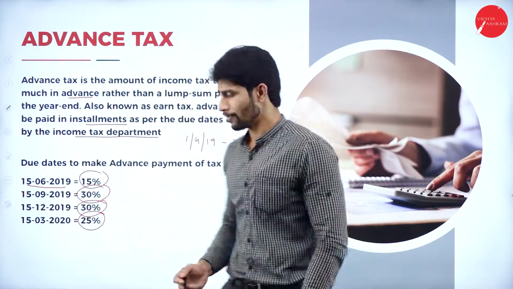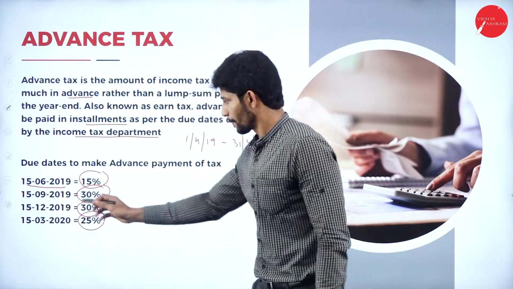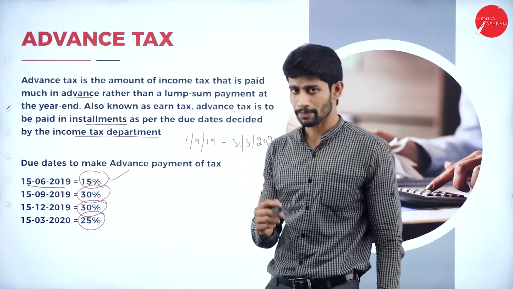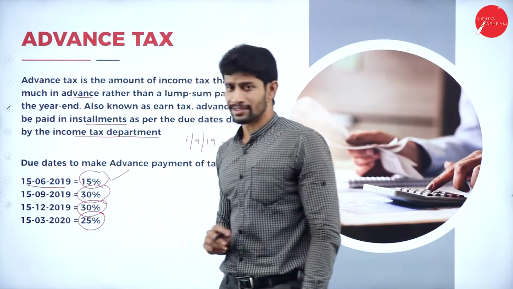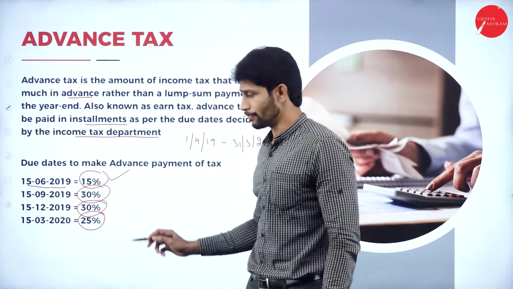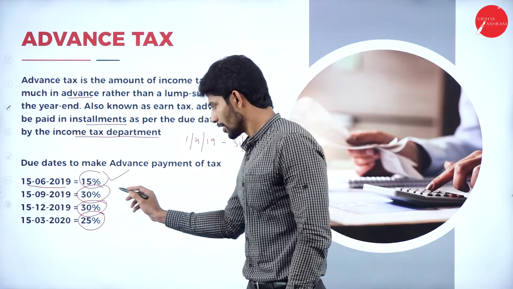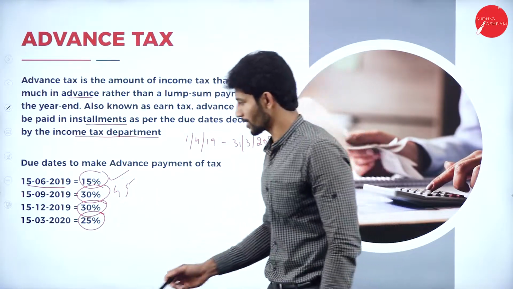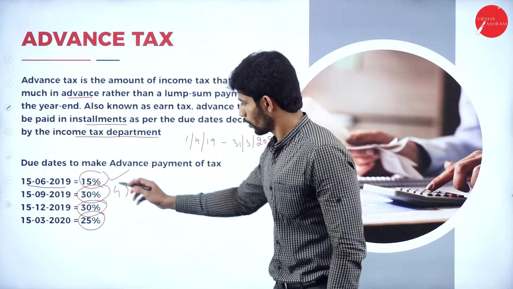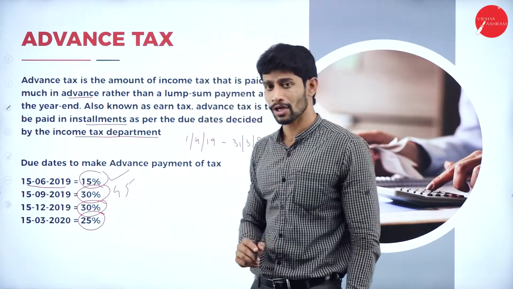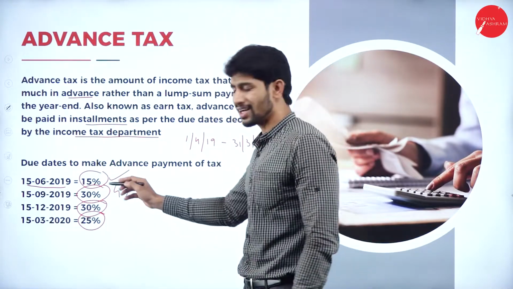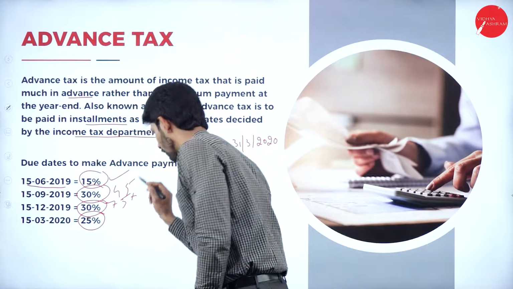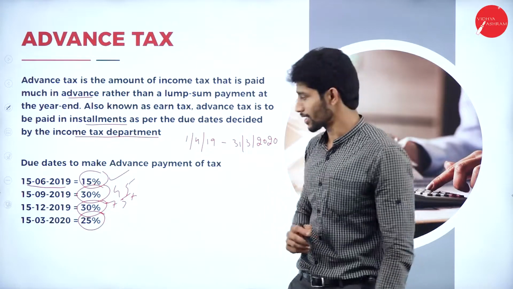In the same way, in the first year 15th June, you are supposed to make 15% out of 100%. Next, 15th September, you should be completed with 15 plus 30, totally 45% of tax. Next, 15th December, 45% for the first two installments and 30% for the third installment, totally should be completed with 75% of advance tax payment.